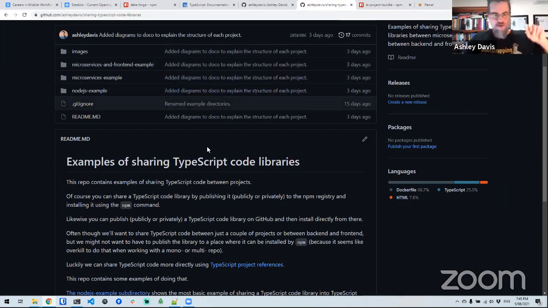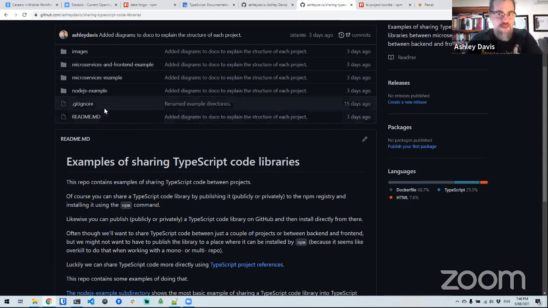Now, bear in mind as well that this can be a very flexible approach. So whether you're using like a mono-repo or a meta-repo, you can use these techniques to help you. And it's very, very flexible the way you structure this. You can structure your folders and your files pretty much any way you like. I've got a particular setup that I'm showing you tonight, but you can do it any way you want, basically.